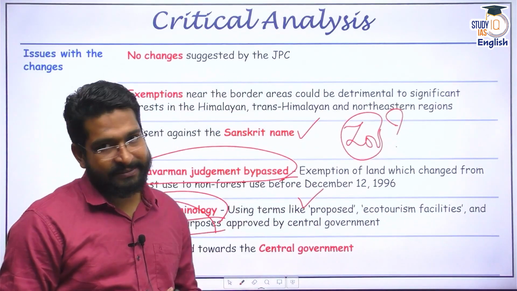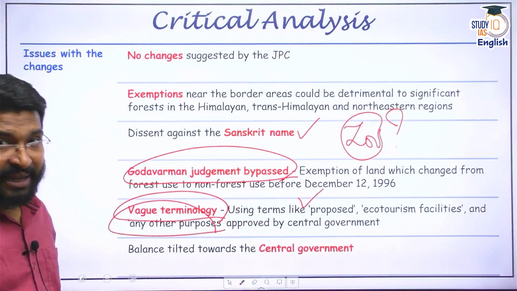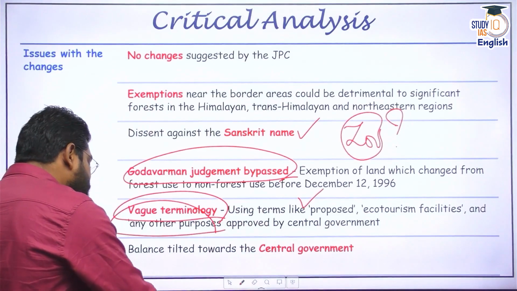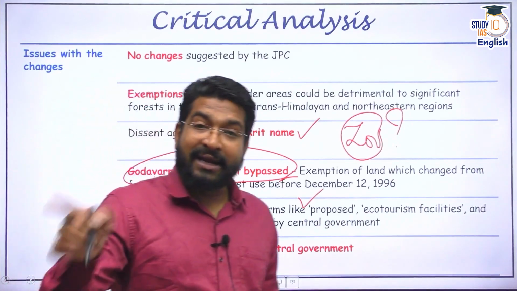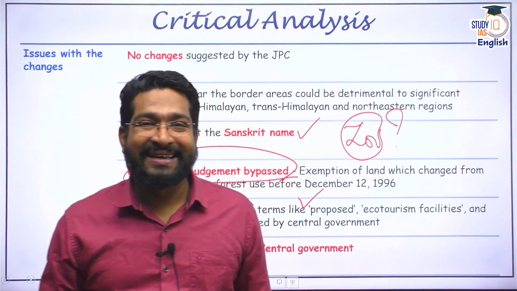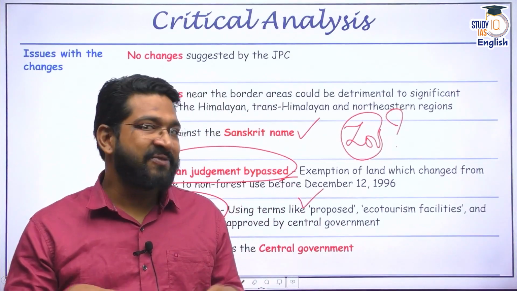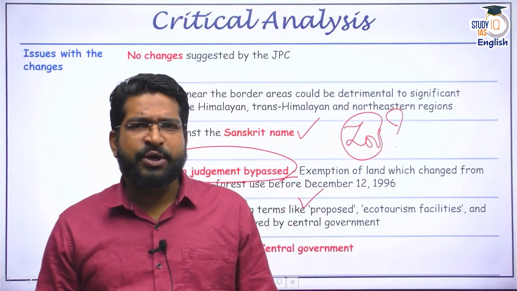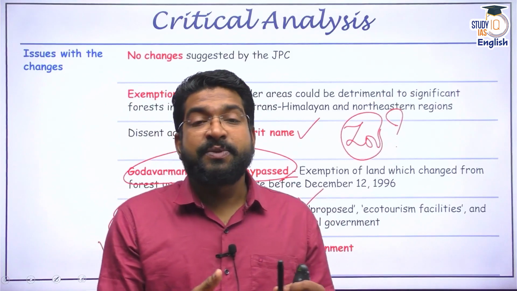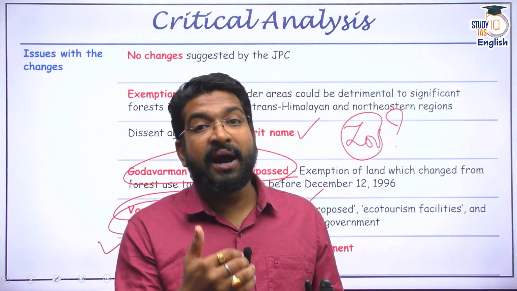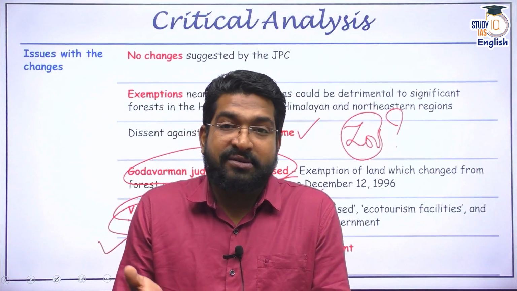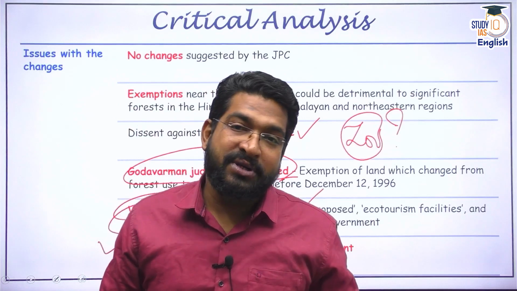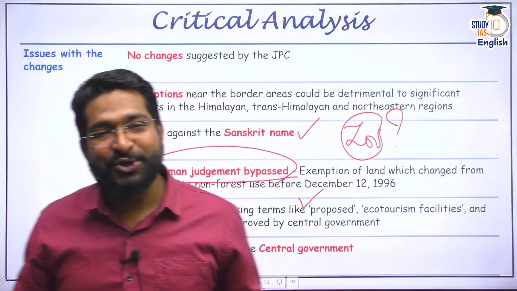They also highlight that the powers under the Forest Conservation Act are more and more tilted towards the central government. And mind you, forest comes under the concurrent list. Forest management, forest conservation, forest itself, comes under the concurrent list. That means center and state both are responsible. And it makes sense also because ultimately we need to follow the principle of subsidiarity from central government to state government. Ultimately, people, as I said, tribals who live peacefully with the forest, would also be one of the major stakeholders under this. So let's wait and watch what exactly happens.